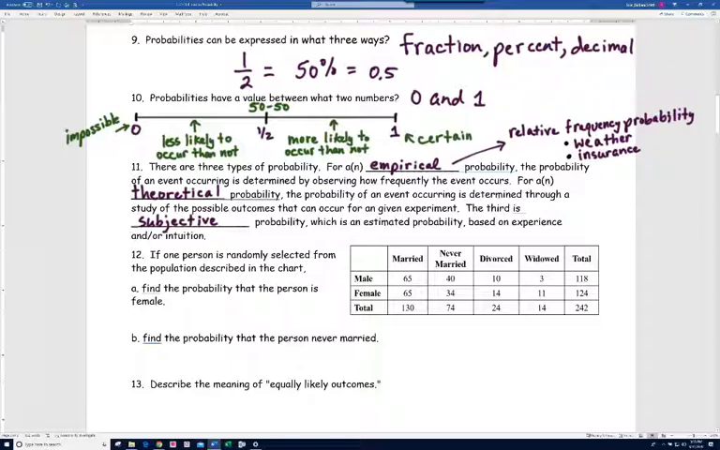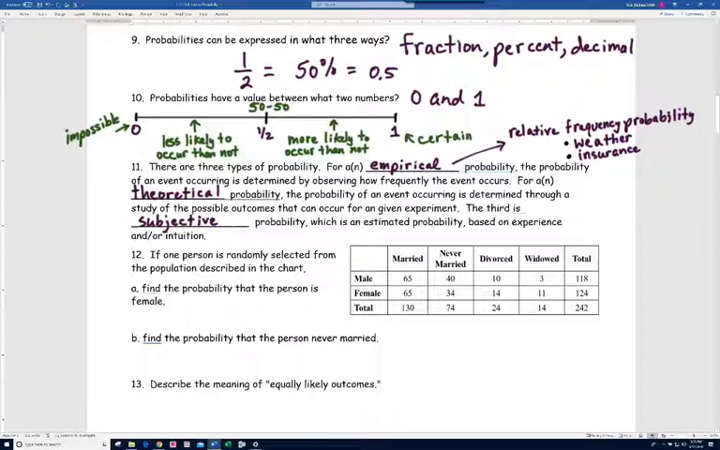Okay, number 12. If one person is randomly selected from the population described in the chart, letter A, find the probability that the person is female. Now notice this is collected data, and based on this data, we're going to determine a probability. This is what we mean by empirical probability or a relative frequency.